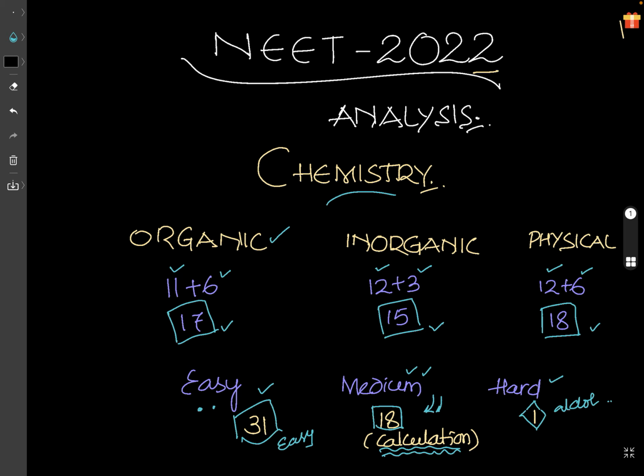Then coming to the next: what topics are covered in inorganic chemistry? I will take them in the question paper order. Group 13, there was one question. From group 14, one question. So these two are from the p block, class 11.